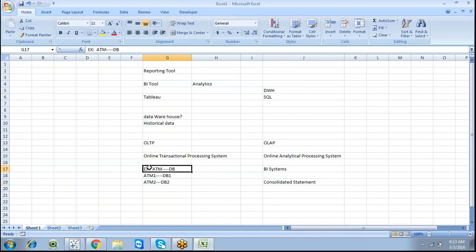That is the main concept: a consolidation of all the applications into one single application. That is called an OLAP system.